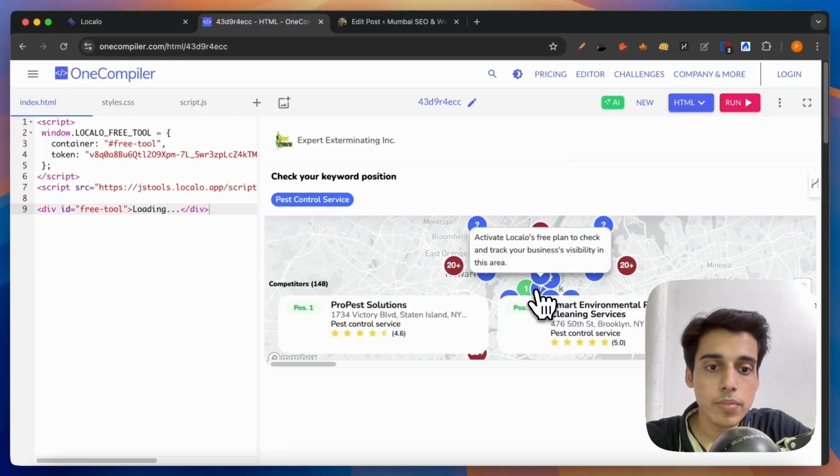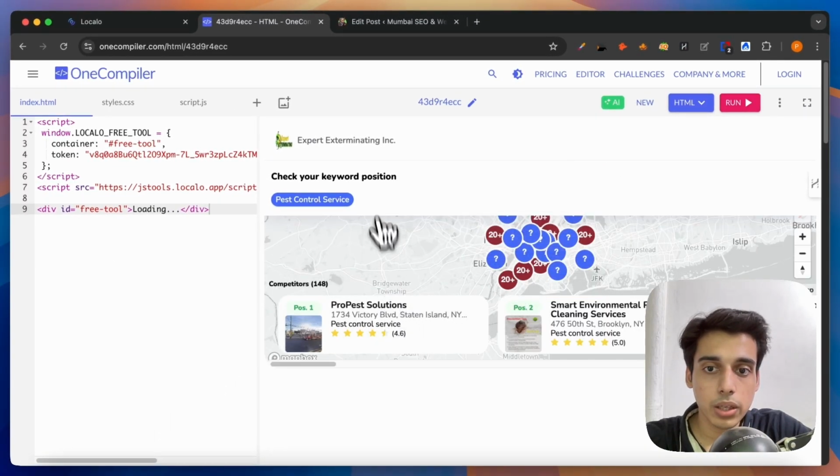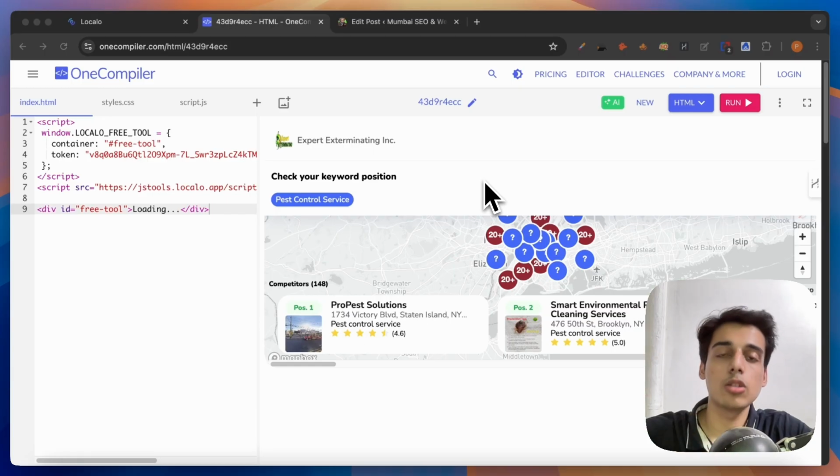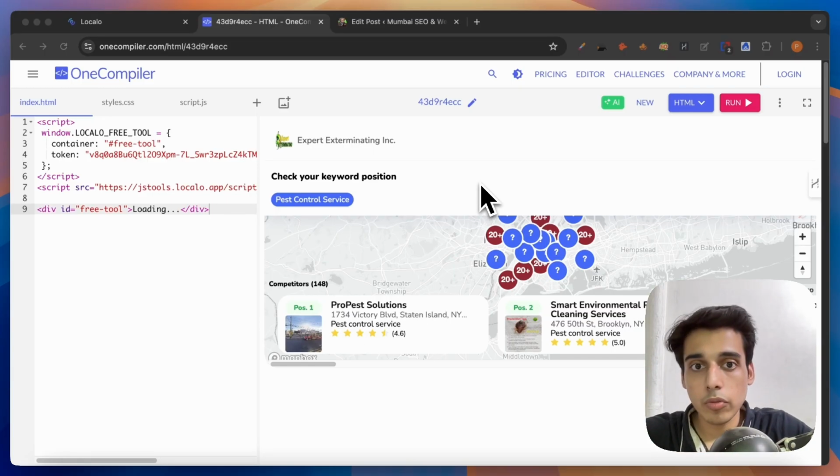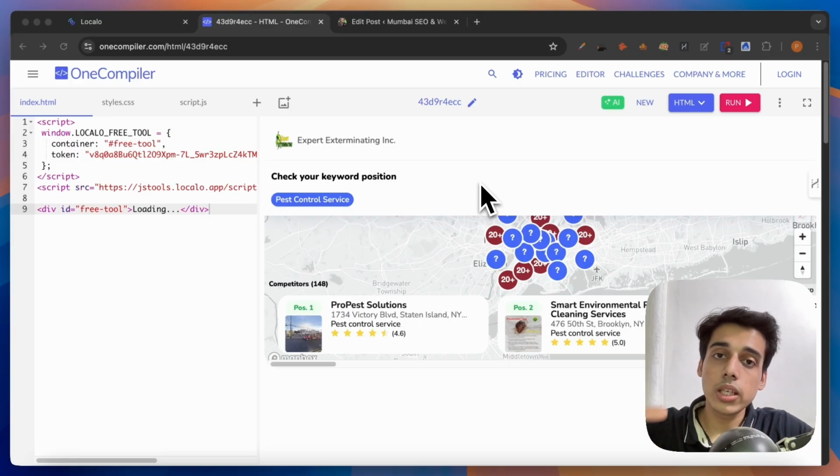अब इससे होगा ये कि यहाँ पे I can see where this particular GMB profile ranks in the map compared to the competition, and I can even see who the top rankers are in the maps. तो इससे होगा ये कि जो भी ट्रैफिक आपके वेब पेज पे आ रहा है, assuming you are also running an SEO campaign for your SEO agency website, वो ट्रैफिक और वो प्रोस्पेक्ट्स उनकी पोजीशन मैप पे चेक कर पाएंगे.